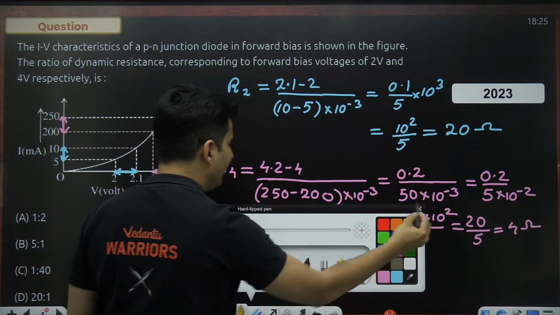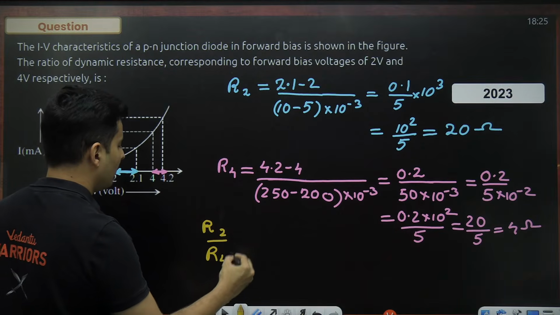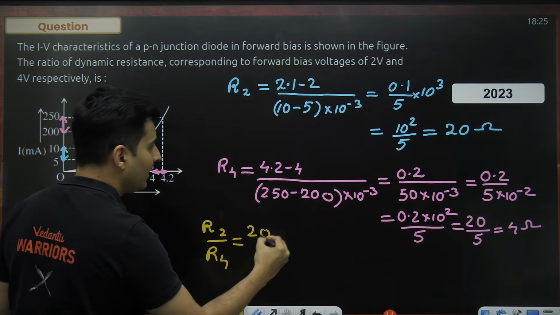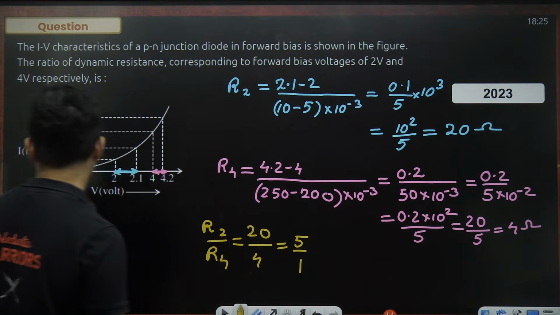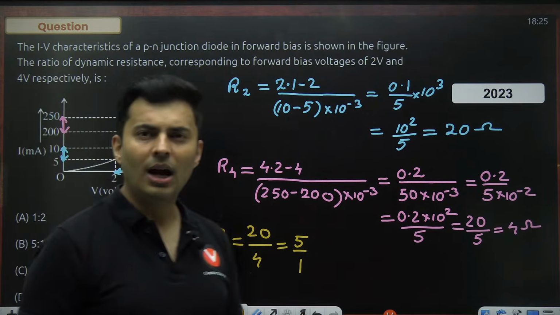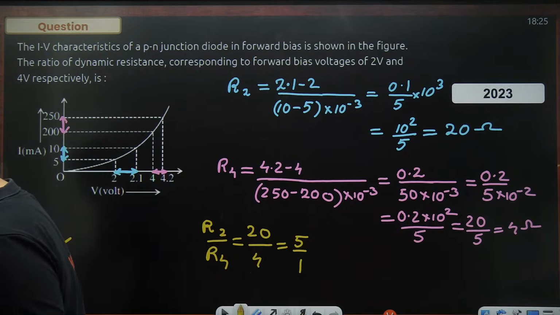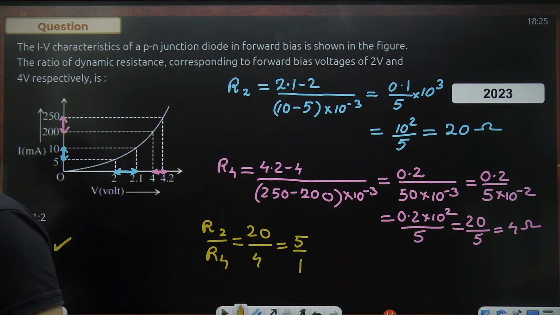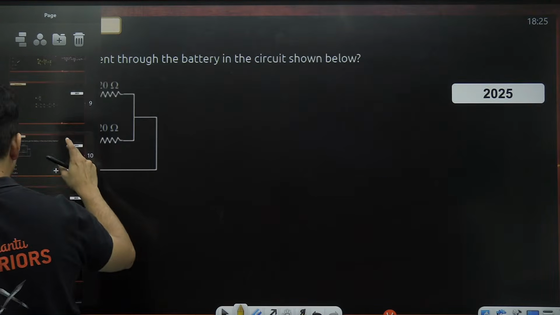So now that we have it, we can find the ratio of the resistance at 2 volts and at 4 volts. So R2 is 20, R4 is 4. So this will be 5 is to 1. So 5 is to 1 is option B. Is that right? Understood how to solve this particular question? Everyone? Yeah? All right. Perfecto. Amazing. Let's move to the next question on your screen.